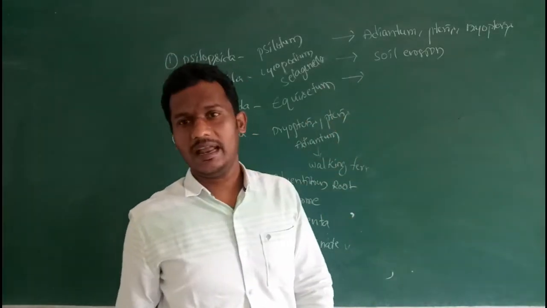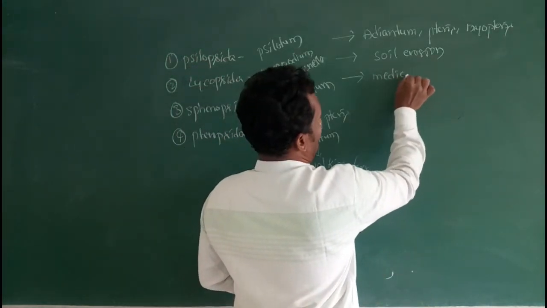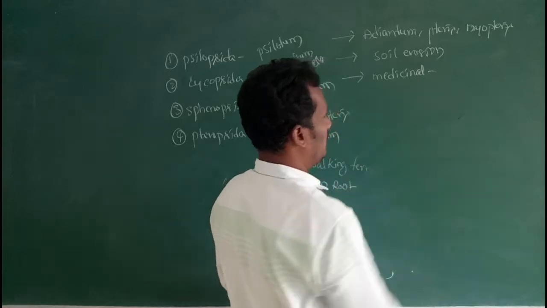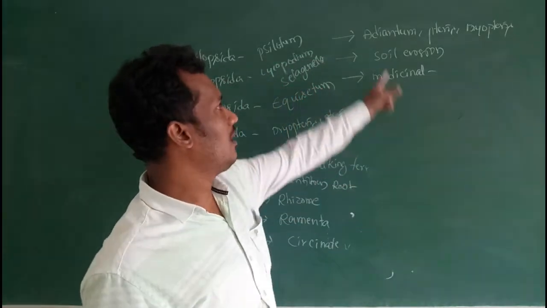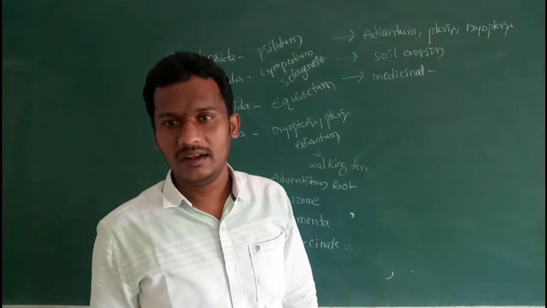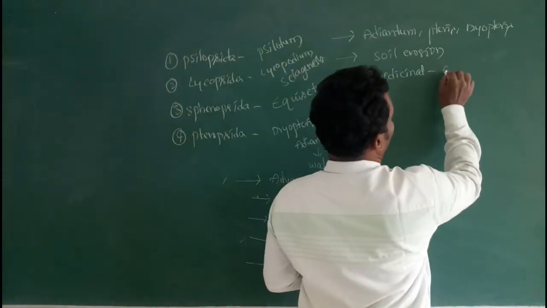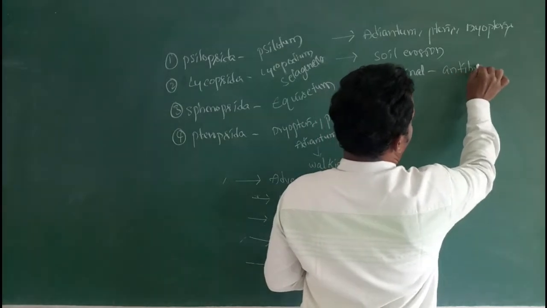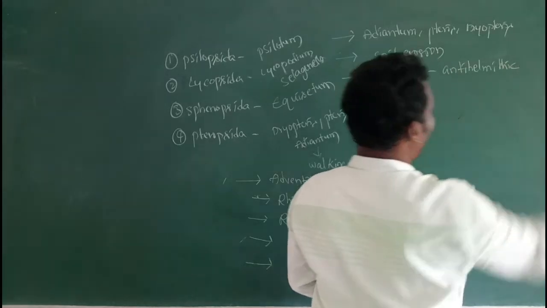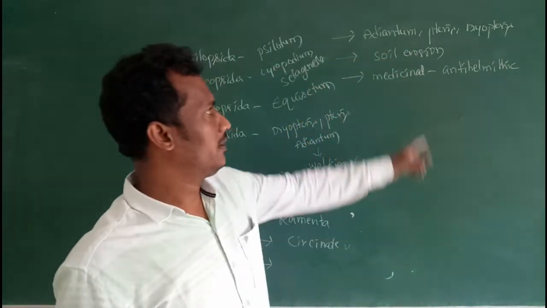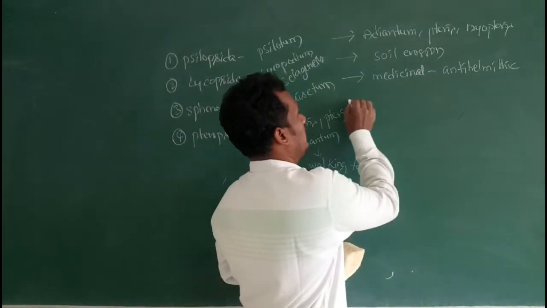Then pteridophytic plants are useful for medicinal purposes. The best example is Adiantum, which has an anti-helminthic property.